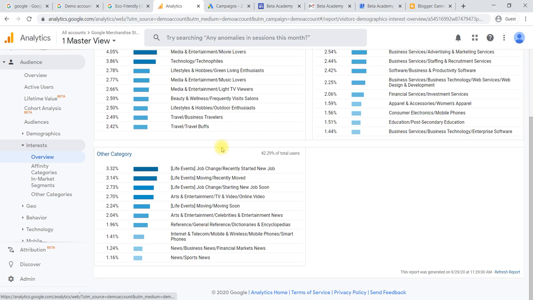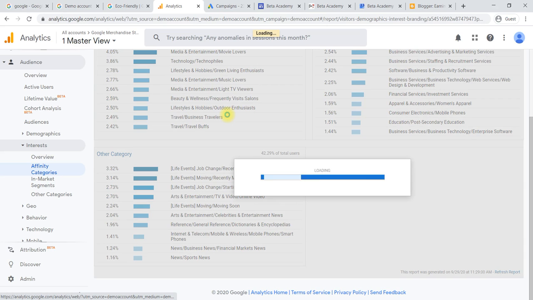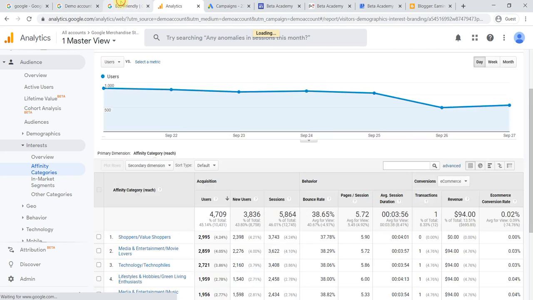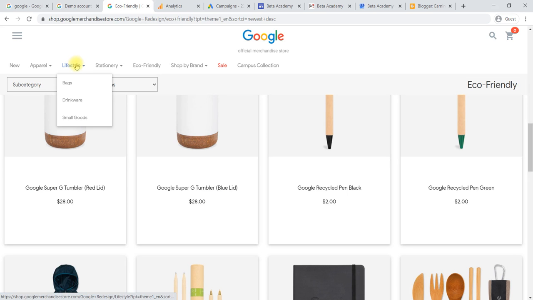When it comes to the affinity category, if you select only the affinity category, here we have different categories.